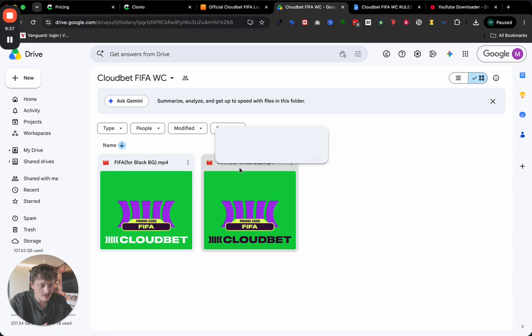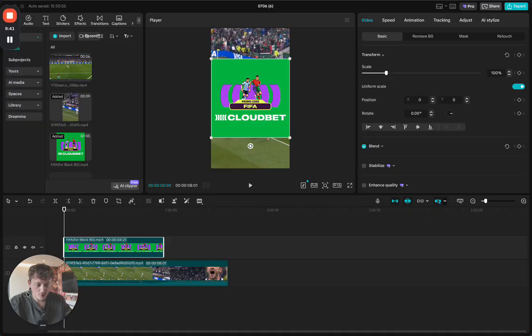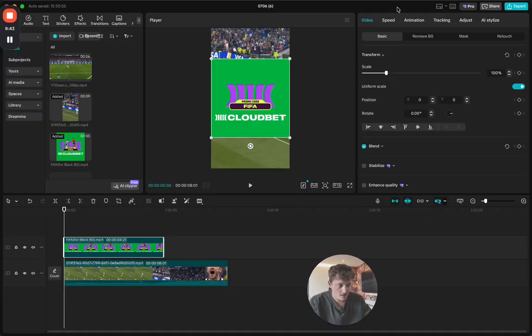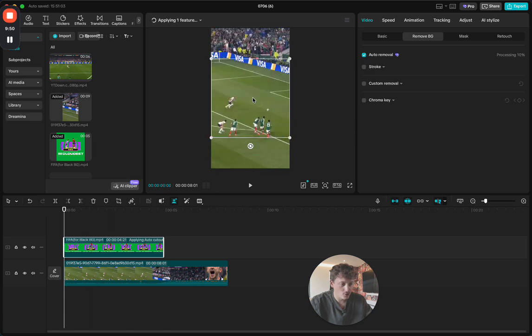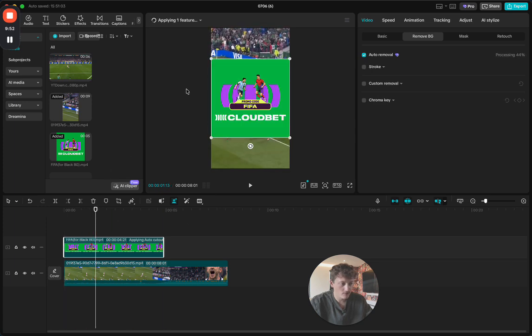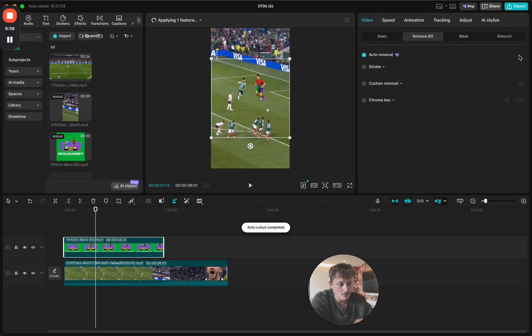We need to add these background files, so we can download those and then drag them on. I'm going to do this in CapCut for now. We go over here, click Remove Background, click Auto Removal, and it should remove the green background for us. It should take a couple of seconds. Then we're going to adjust the size of this so it's actually sat on our video.